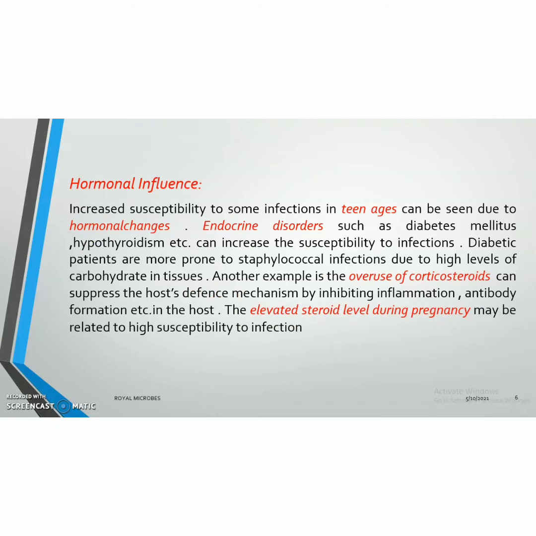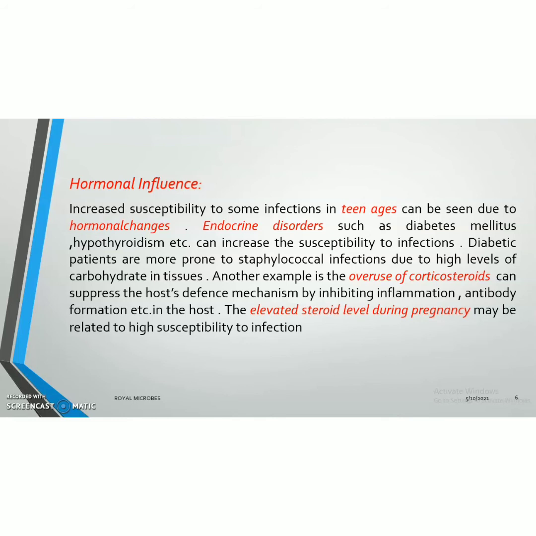The second one is hormonal influence. Increased susceptibility to some infections can be seen in teenagers, and this may be due to some hormonal changes occurring at that time period. Some other hormonal influences are endocrine disorders. The main or popular endocrine disorders seen in many persons are diabetes mellitus, hypothyroidism, etc. In these cases, we can see increased susceptibility to infections. For example, diabetic patients are more prone to bacterial infections, mainly staphylococcal infections, due to high levels of carbohydrate in their tissues.